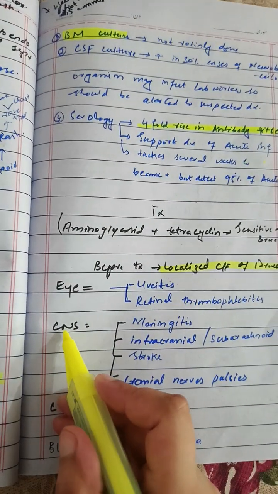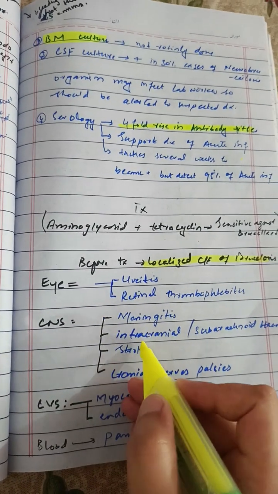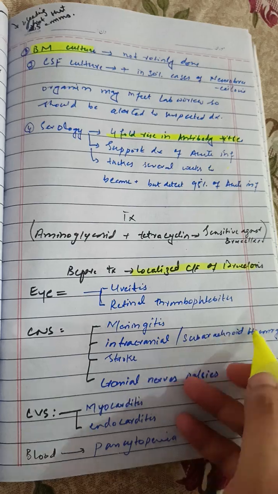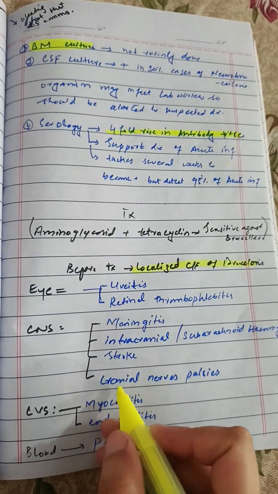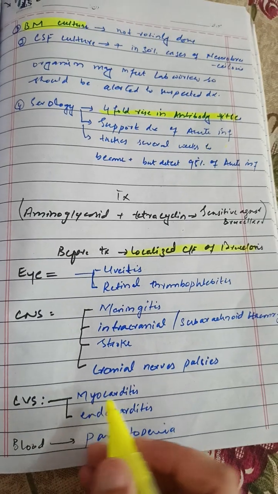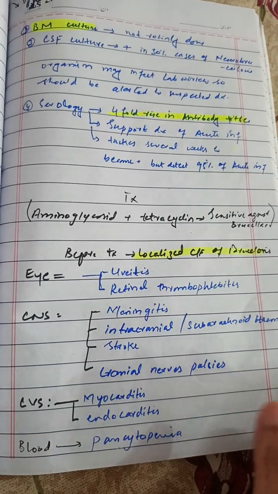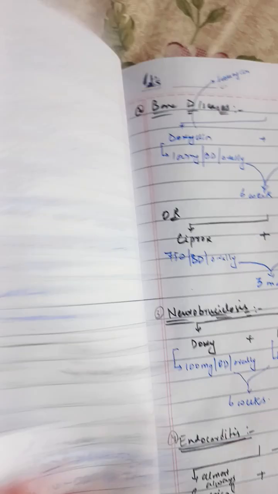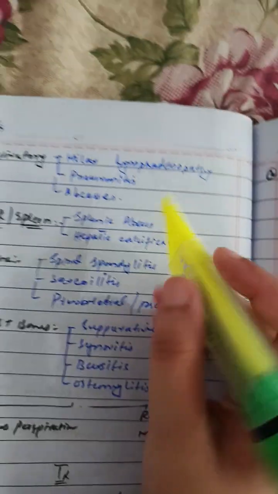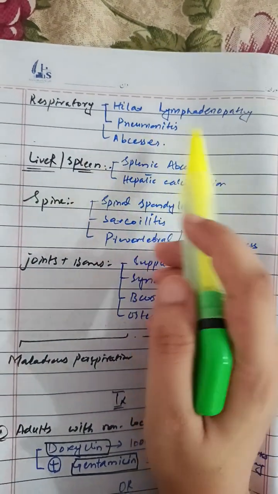If it involves the CNS, it can cause meningitis, intracranial and subarachnoid hemorrhage, stroke and cranial nerve palsy. In the CVS it can cause myocarditis and endocarditis. In the blood system it can cause pancytopenia. And in the respiratory system it can cause hilar lymphadenopathy, peritonitis and abscesses.